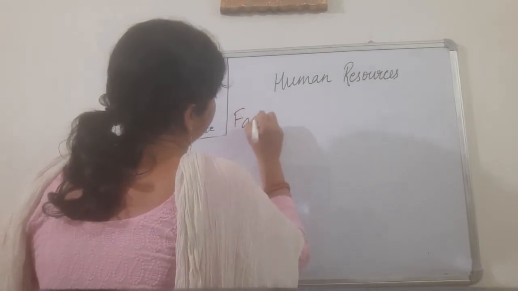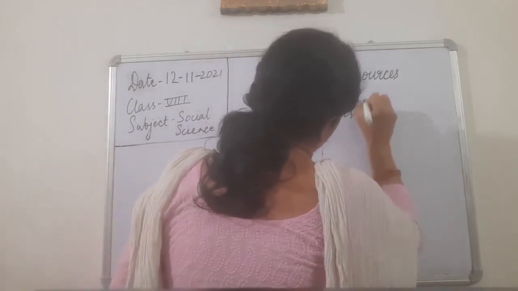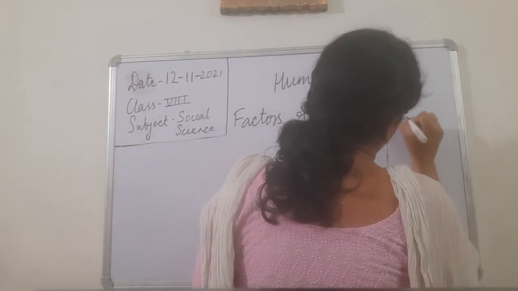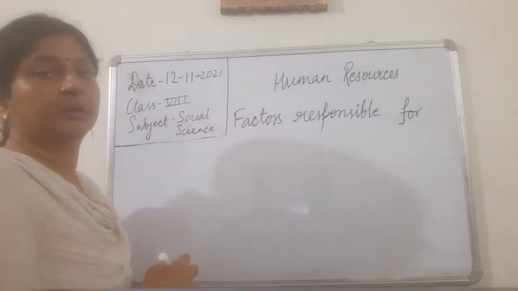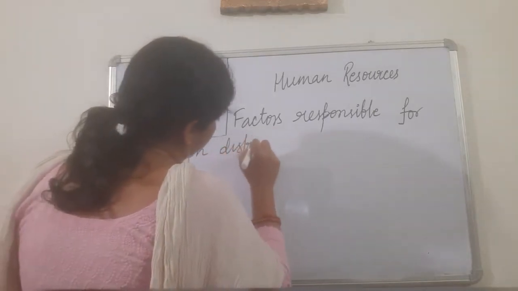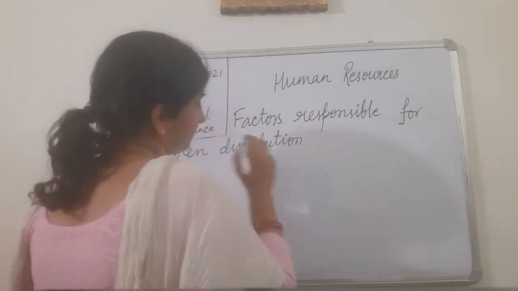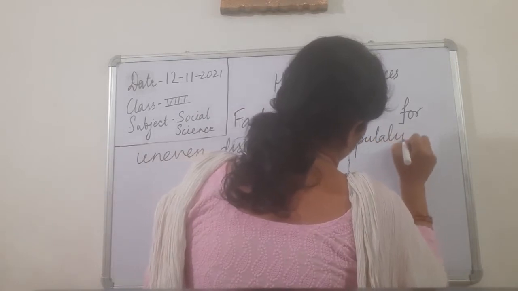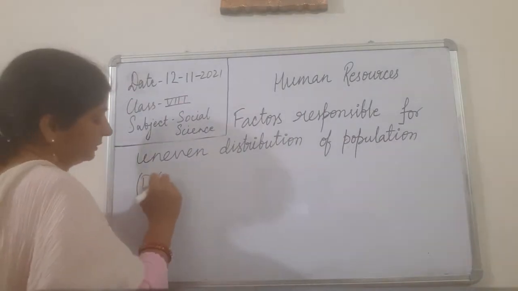Factors responsible for uneven distribution of population. The first factor is geographical.